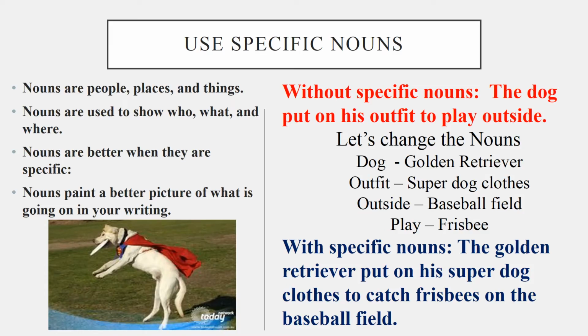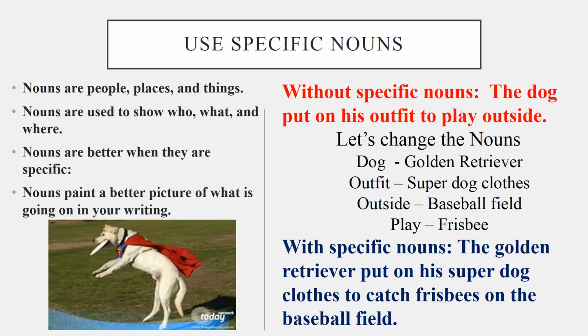Use specific nouns. Nouns are people, places, and things. Nouns are used to show who, what, and where. Nouns are better when they're specific. Nouns paint a better picture of what is going on in your writing. Without specific nouns, we might have a sentence that says, the dog put on his outfit to play outside.